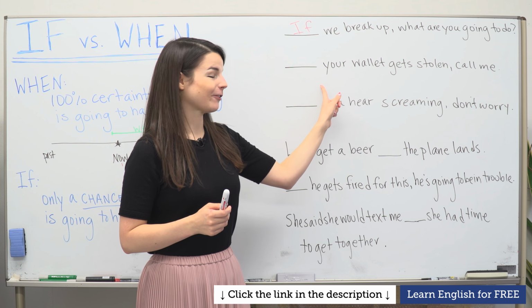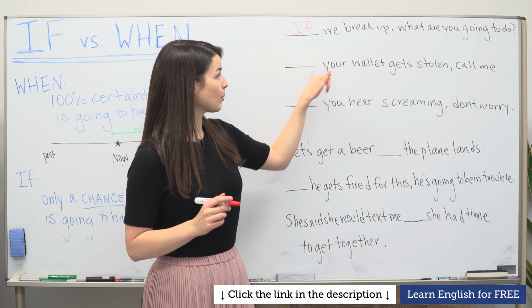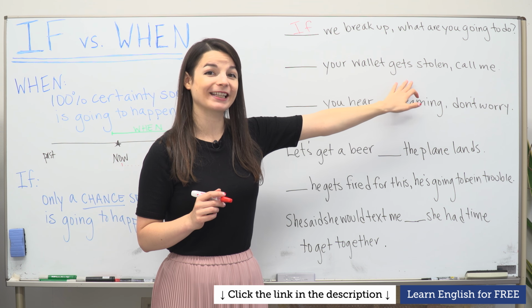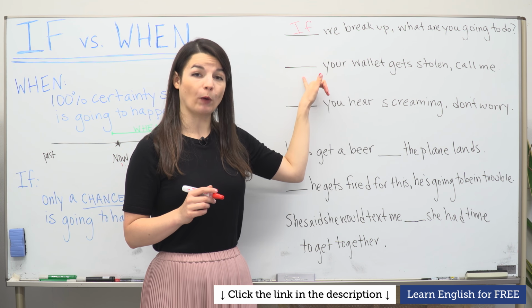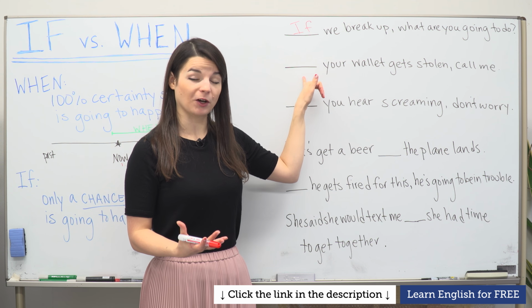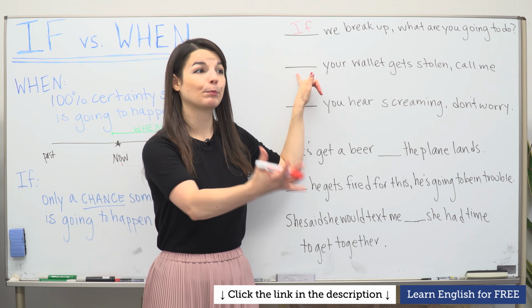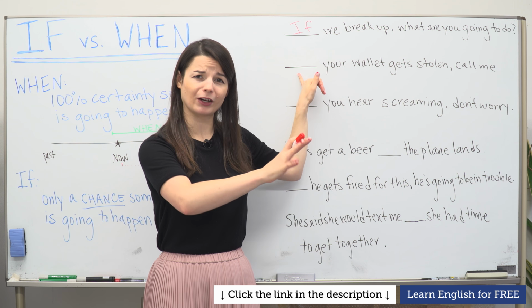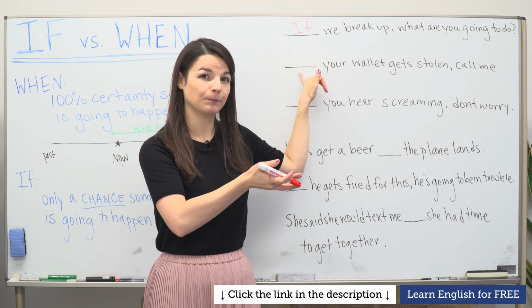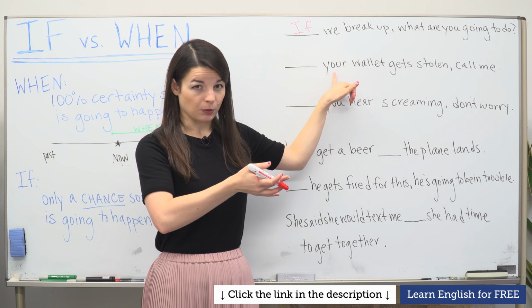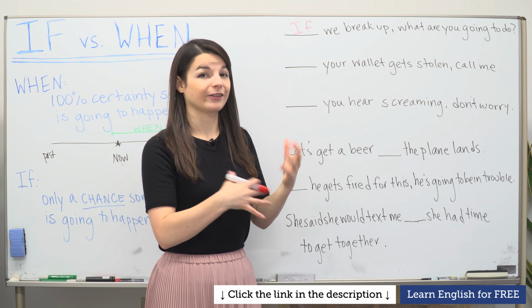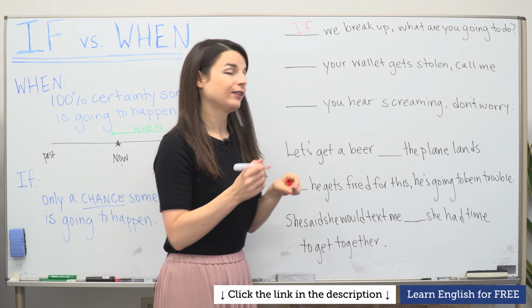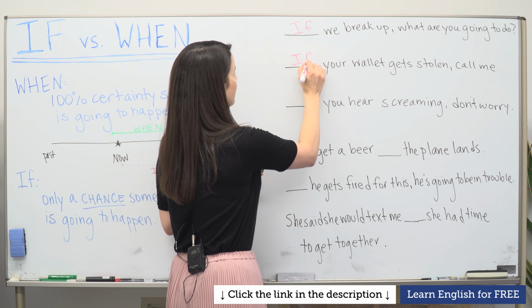Let's look at another very interesting sentence. "Something, your wallet gets stolen, call me." Your wallet gets stolen. So here, if I use when here, "When your wallet gets stolen, call me," means the speaker expects the listener's wallet will be stolen. That sounds very strange, a little mysterious, right? So "if your wallet gets stolen," however, it sounds like there's a chance. Maybe the listener is going somewhere dangerous, for example. So in this case, if is a much better choice.